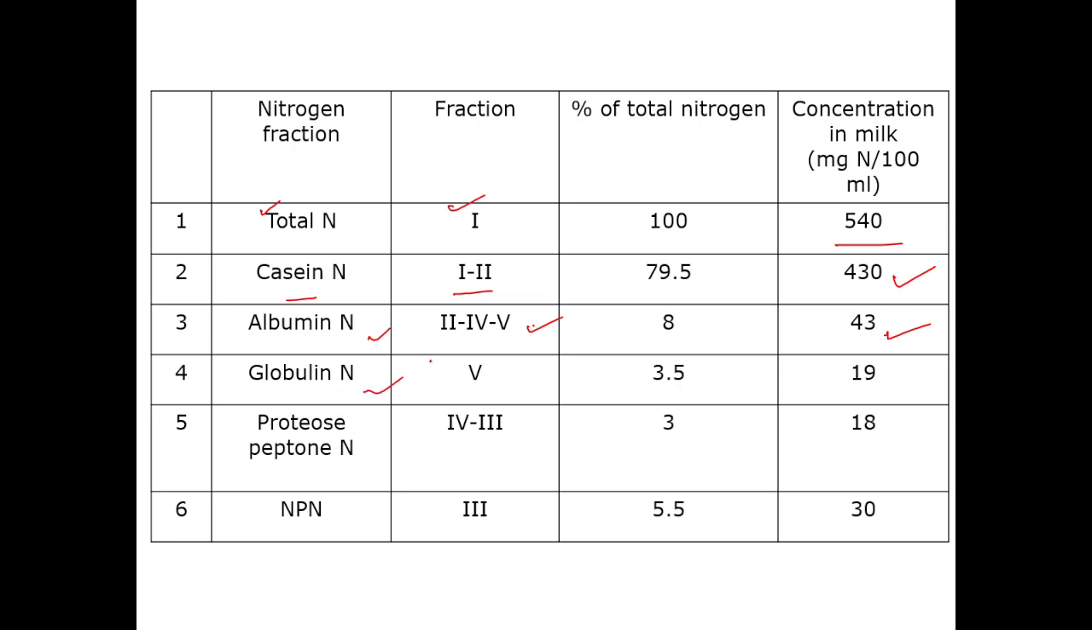Then comes the globulin nitrogen. As I have already told, if you treat the whey with magnesium sulfate, then you will have the precipitated globulin nitrogen, that is designated as Kjeldahl fraction 5, and it is 19 milligram nitrogen per 100 ml.